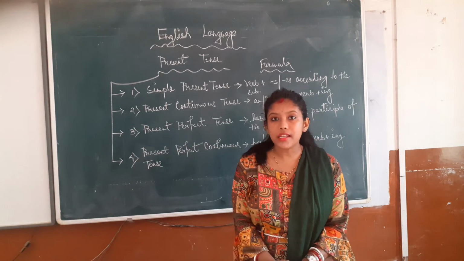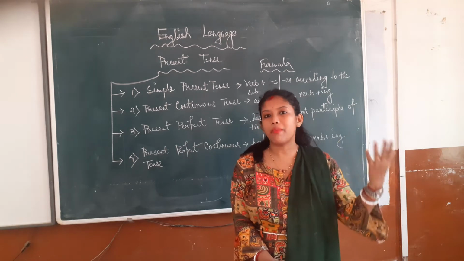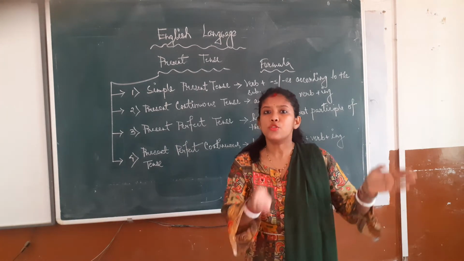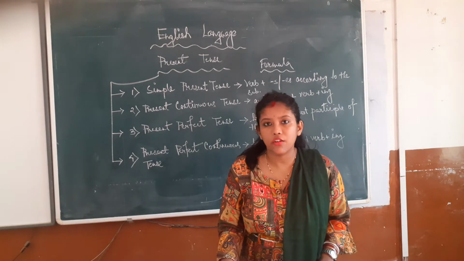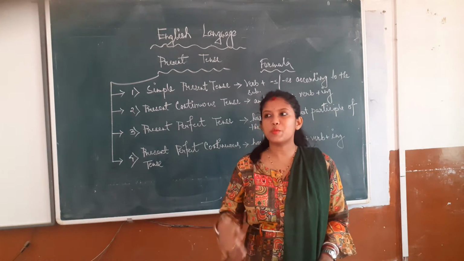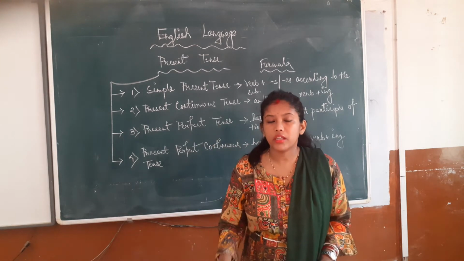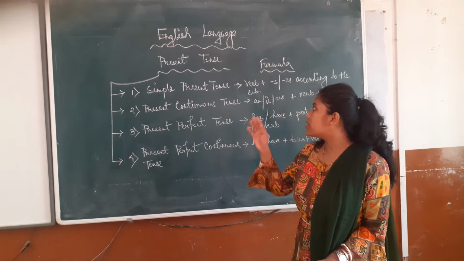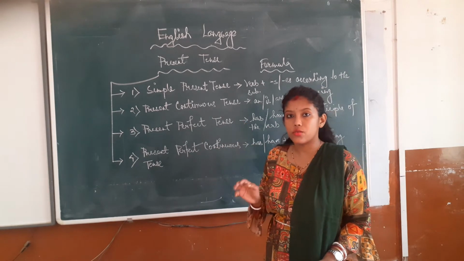Number two is past tense. Past, you all know, past मतलब जो हो चुका है. So in the past time जो भी action था वो हो रहा था या हो चुका था, जो भी है. So past time में जो भी actions थे, those will be under the category of past tense. And future tense means the actions which are going to be there at our future time. Those will be considered as future tense. So today in this class we have the explanation of present tense.